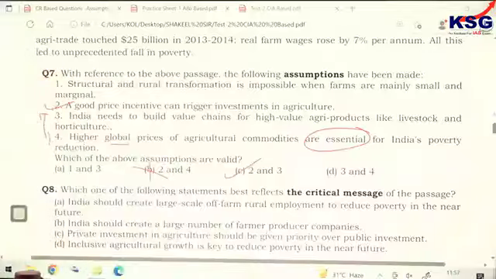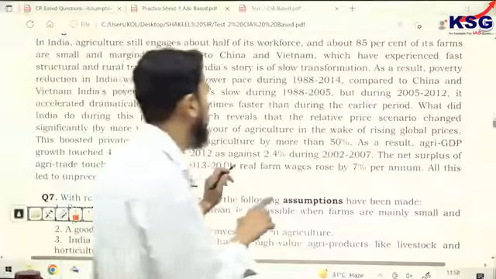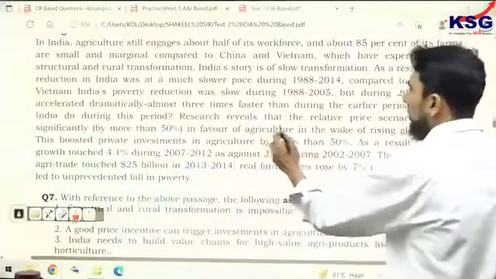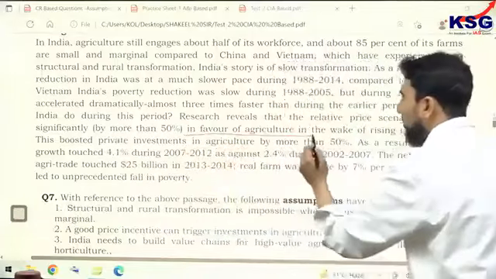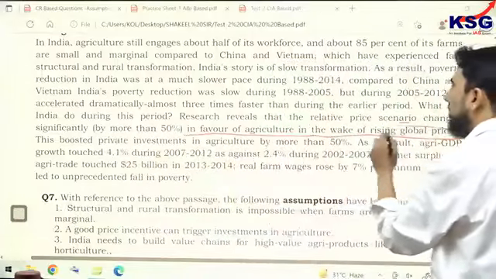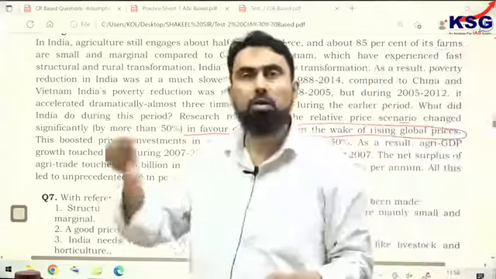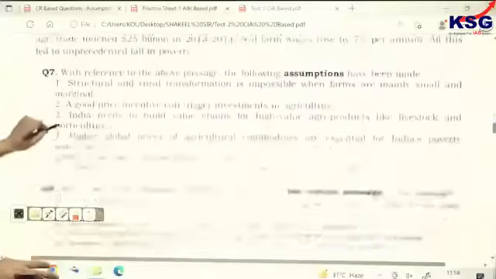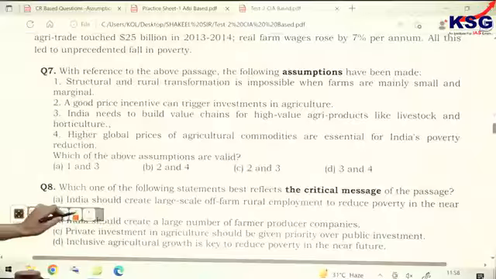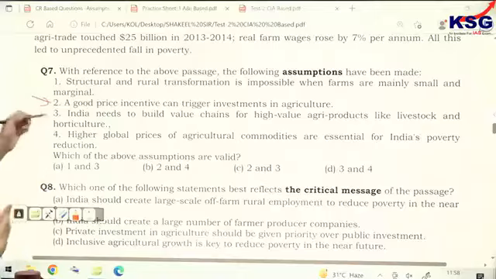We are left with this C option. Nothing has been said that is tantamount to "essential." The author has only mentioned, I show you the relevant part, that research reveals the relative price scenario changes in India in favor of agriculture in the wake of rising global prices. In the wake of means as a consequence of. However, it does not say that it is essential. So it does not give you sufficient data to accept the fourth statement. So fourth is wrong.